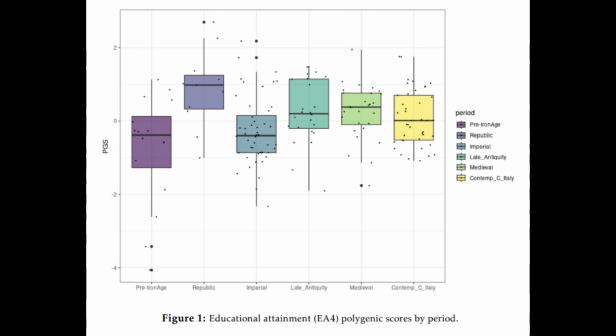And then contemporary Italian IQ is very low when compared to the Republican period as well as the late antique period, which is very interesting, and it's also less than the medieval period, and actually falls in between the Imperial Roman and late antique period and is fairly close to the medieval period. Thus, these results are evidence for the decline in the intelligence of the Italian population since the Republican period.